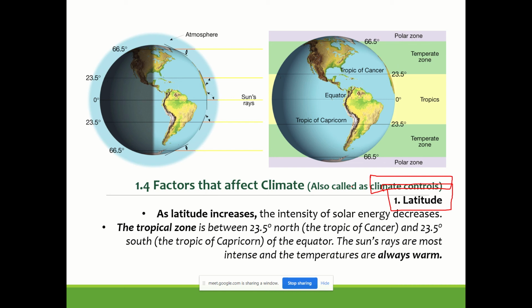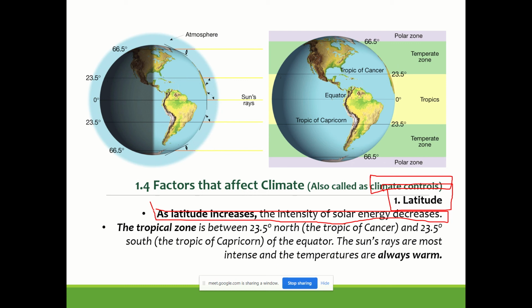As latitude increases, the intensity of solar energy decreases. The tropical zone is between, we know this, right? This is basic science. As we go up, the solar energy decreases.